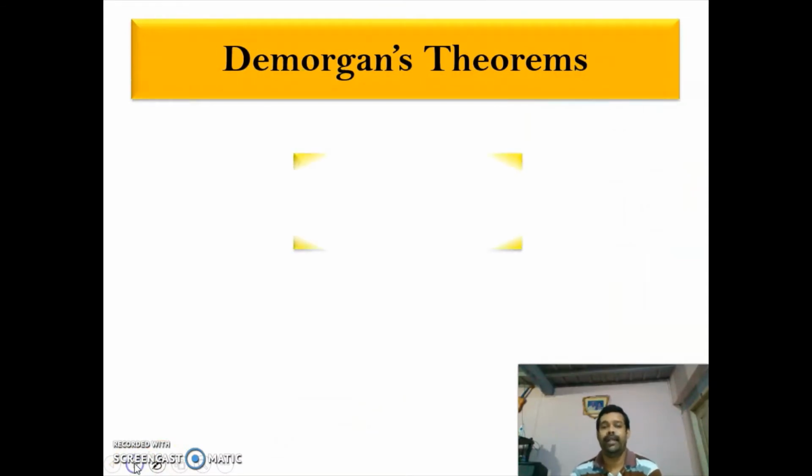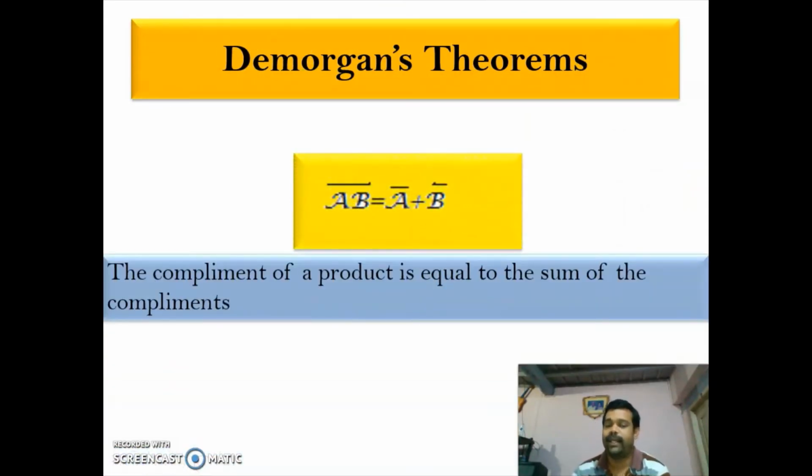Now we are going for De Morgan's theorem. There are two theorems in De Morgan's, the first one and the second one. What De Morgan's theorem is saying is the complement of product. So in the left hand side you take the complements. Complements of the product is equal to sum of complements. While explaining the theorem, you have to remember it like this. In the left hand side, first you have to take the complements. Complements of the product is equal to sum of complements. This is the De Morgan's first law.